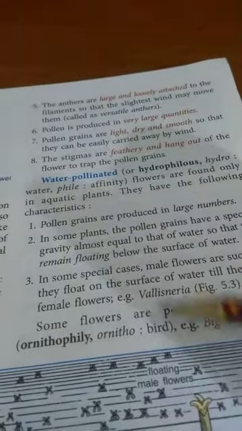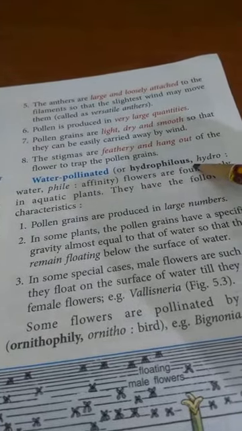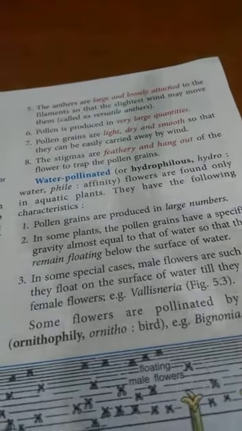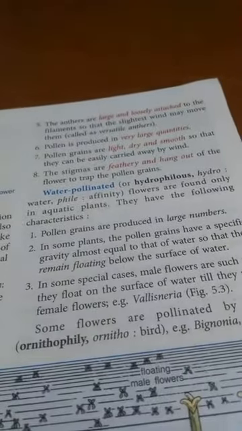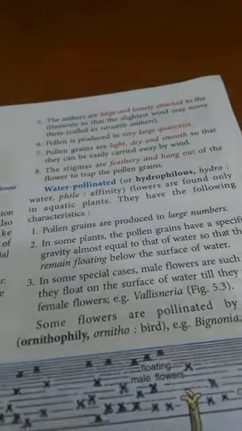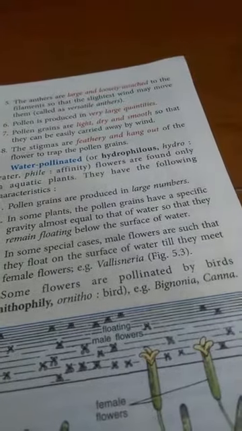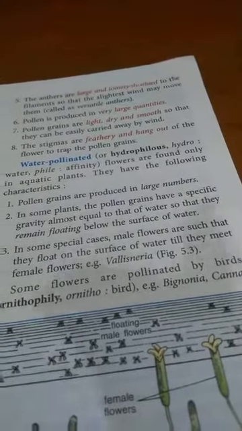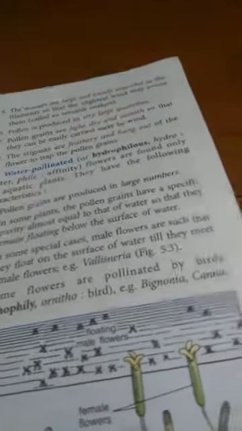Next is water pollination. Water pollinated flowers are called hydrophilous flowers. Pollen grains are produced in large number. Pollen grains have a specific gravity almost equal to the specific gravity of water, so they just remain inside the water and flow. In some species, male flowers are such that they float on the surface of water, such as in case of Vallisneria. It floats until it meets the female flower.